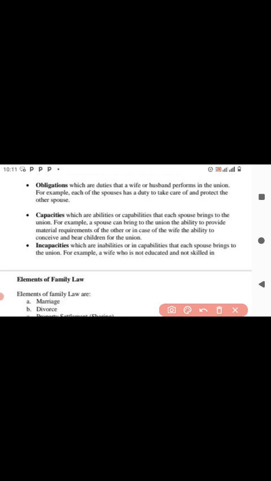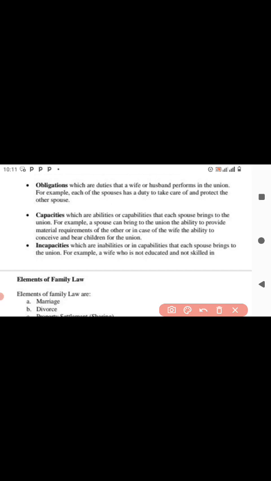So you see here we had abilities, the things they bring, so they are able to do, and then here we've got inabilities, the things that they are not able to do. Capacities, incapacities. So you see that it is just the opposite. So under incapacities, what we are simply talking about is that these are inabilities or incapabilities which each spouse brings to the union. For example, a wife who is not educated or not skilled in certain things.